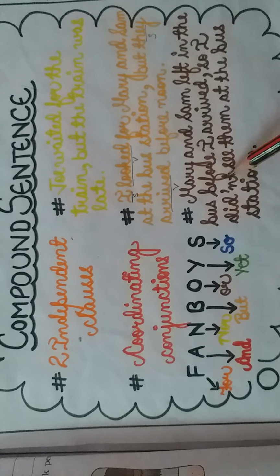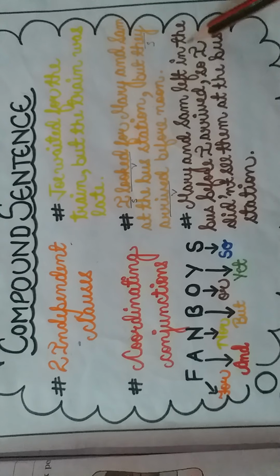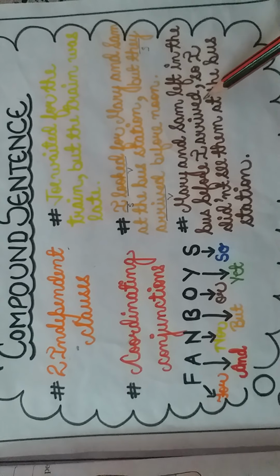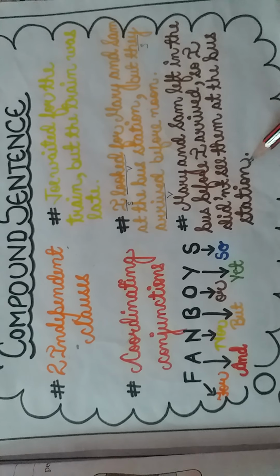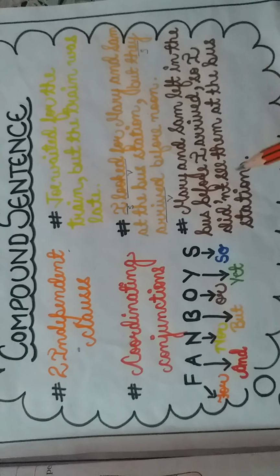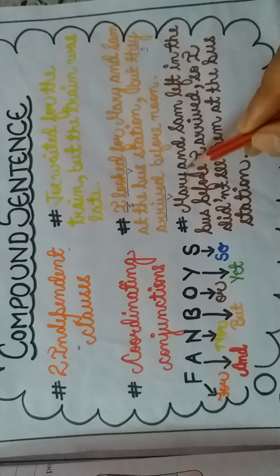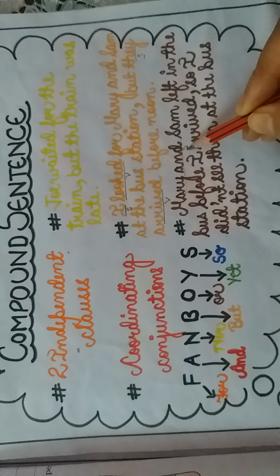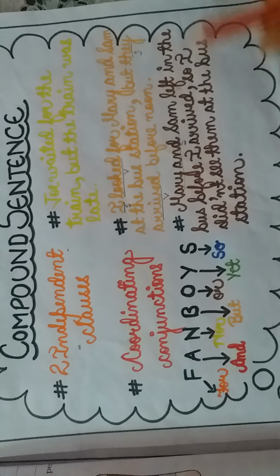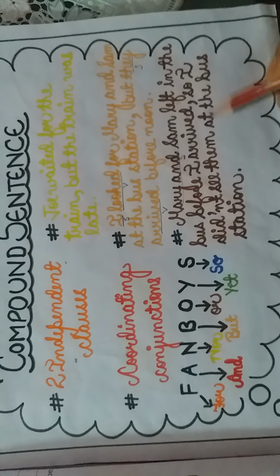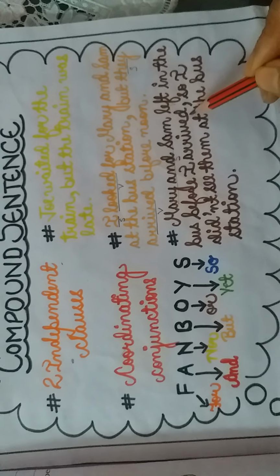Next is, Mary and Sam left in the bus before I arrived, so I didn't see them at the bus station. Here Mary and Sam, as I have explained, is only one subject, and left is our verb, in the bus before I arrived, right? So this is our one clause.